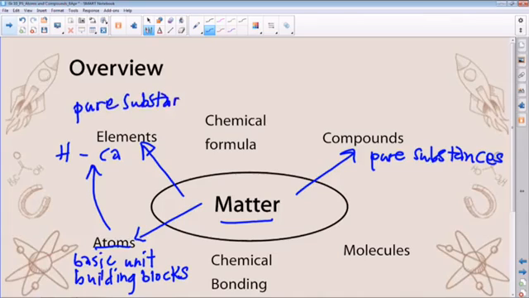Elements consist of atoms of the same kind, but compounds consist of atoms of different kinds, different atoms with forces that keep them together. Hence, we said atoms are the building blocks of all matter. In other words, elements are also made of atoms. Compounds are also made of atoms.